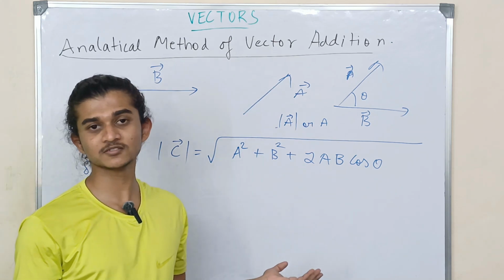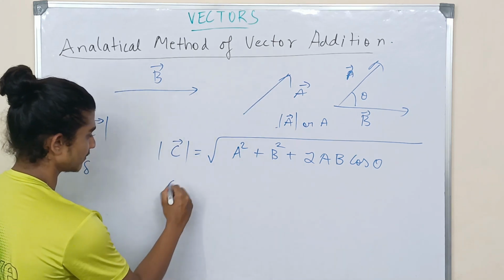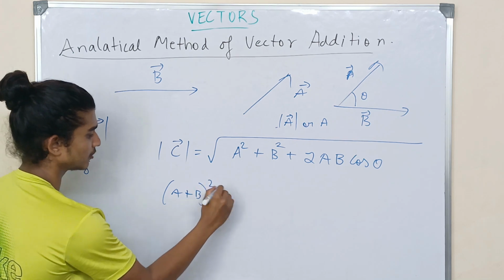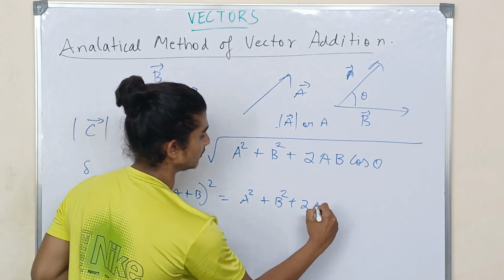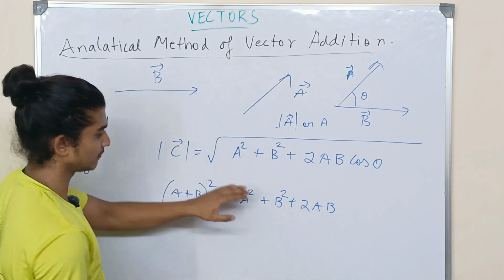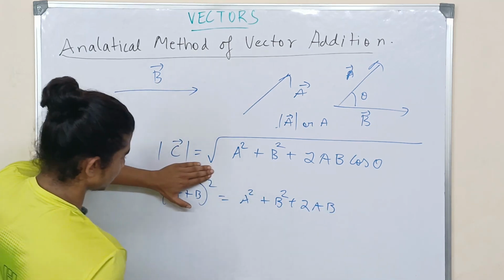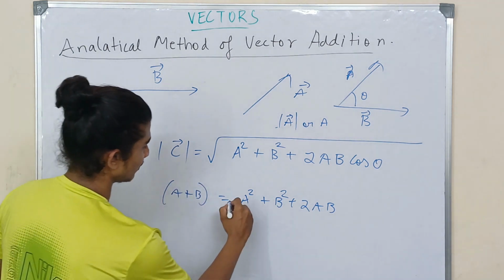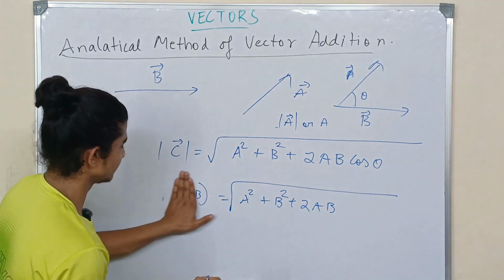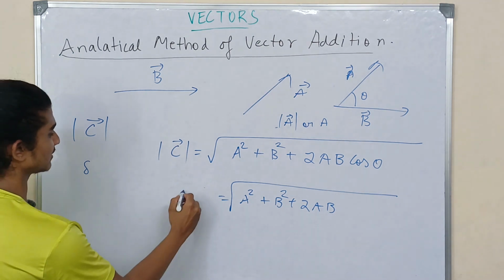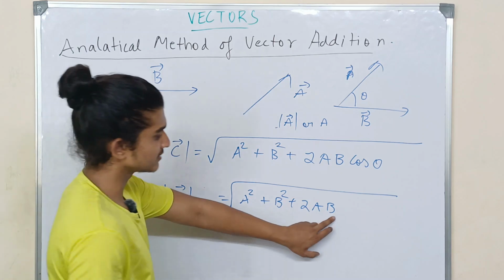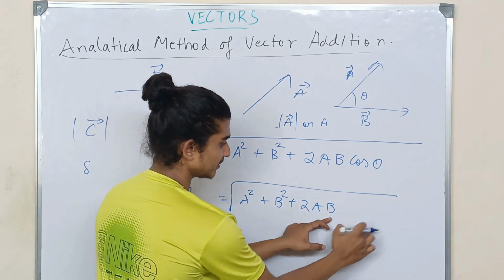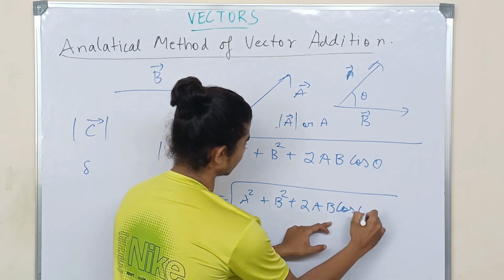How will you remember this? You know A plus B whole square, right? The formula is A square plus B square plus 2AB. Now you take the root of this, and instead of A plus B, you write magnitude of C, and instead of leaving the last term plain, you multiply it with cos theta.